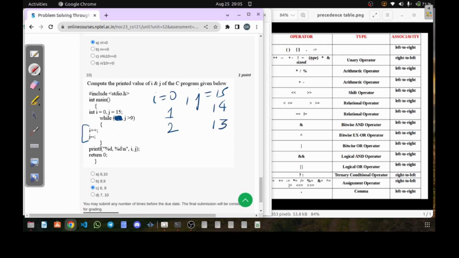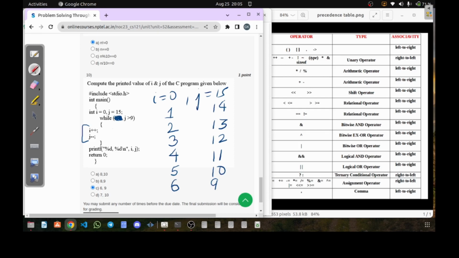Next, 13 greater than 9, condition is true, so j becomes 12 and i becomes 3. 12 greater than 9, true, so j becomes 11 and i becomes 4. 11 greater than 9, true, so j becomes 10 and i becomes 5. Then 10 greater than 9, true, so j becomes 9 and i becomes 6.